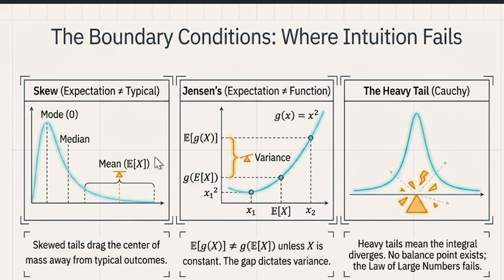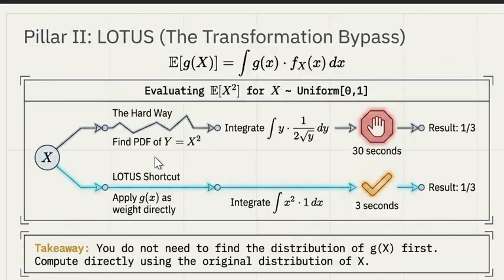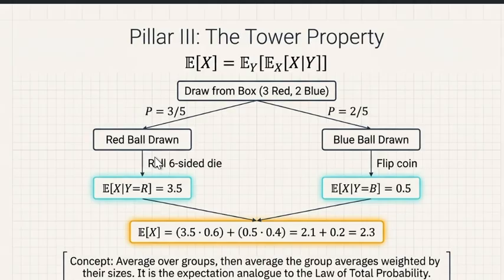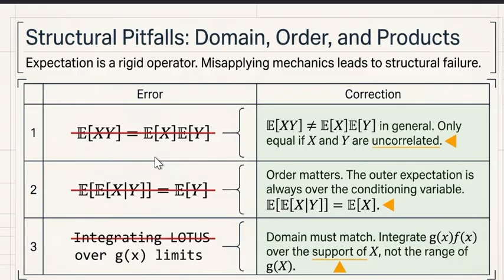Moving on forward, there's one more thing: confusing expectation with the most likely or typical value. Thinking that expectation is a number you will see most often is wrong. Expectation is just the balance point, the center of mass of all possible outcomes.